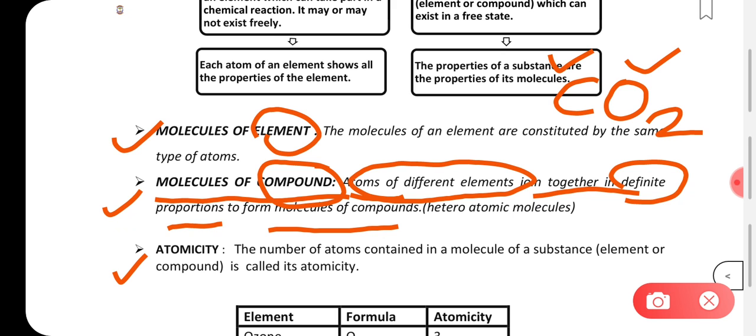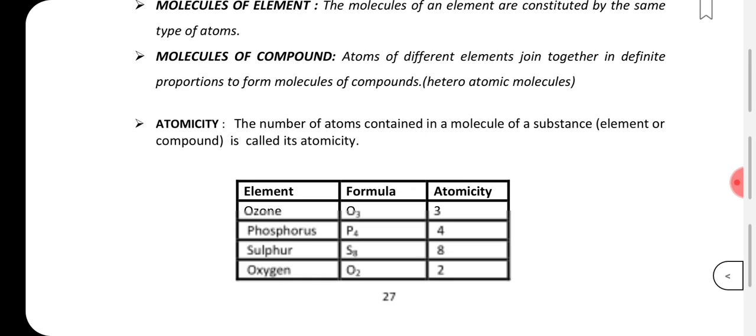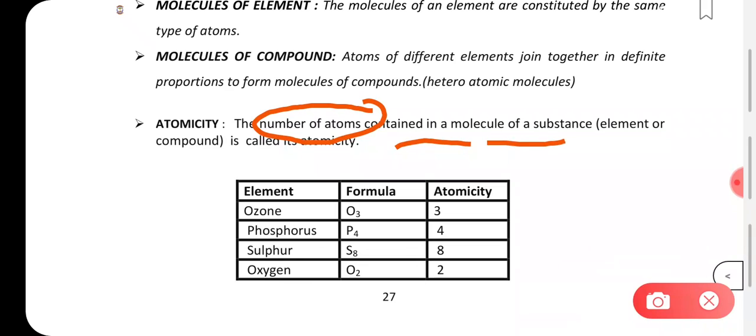Now coming to the next topic, that is related to atomicity. Atomicity means what? Atomicity means number of atoms that are present or contained in a molecule of a substance. So it can be a molecule of an element or a molecule of a compound. We call that its atomicity.